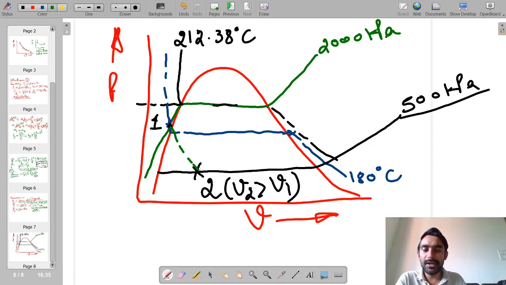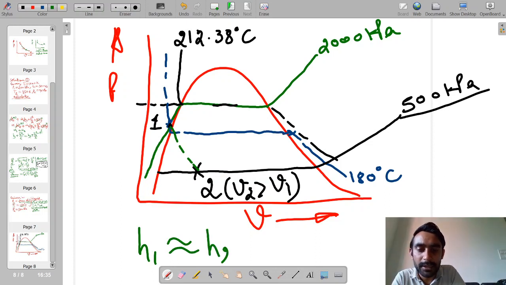Now we already know that if we neglect the kinetic energy change for a throttling process, then simply we can say that H1 is nearly equal to H2.